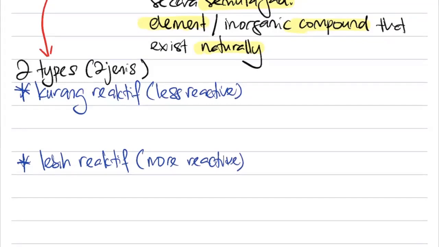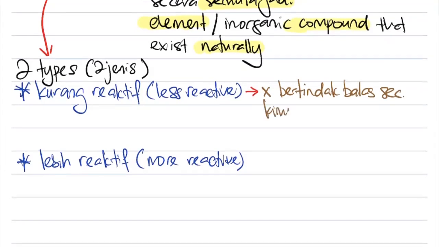Now, when we speak about logam yang kurang reaktif, let's talk about kurang reaktif first. Kurang reaktif simply means dia tidak akan bertindak balas secara kimia. In English we say it will not react chemically.